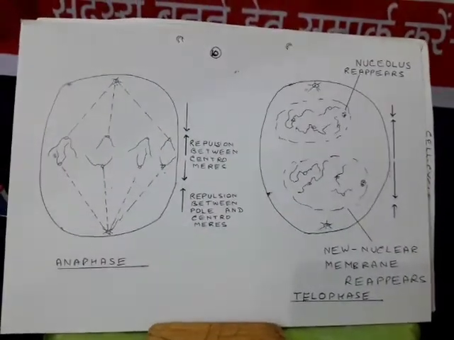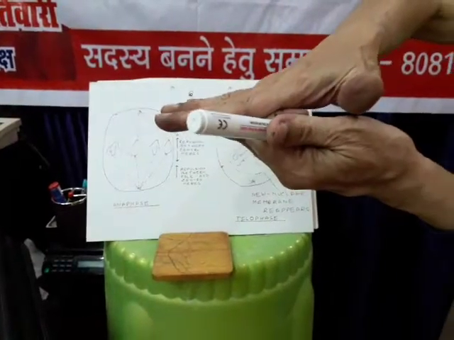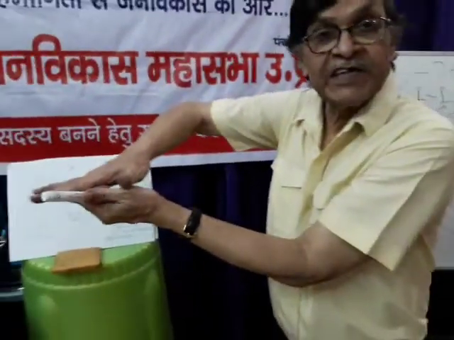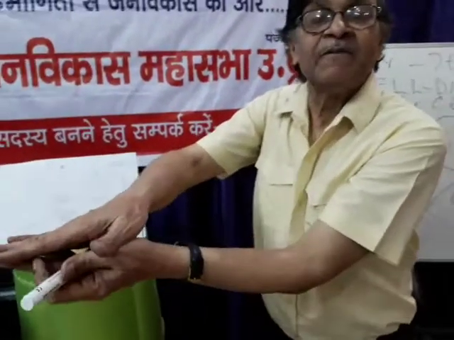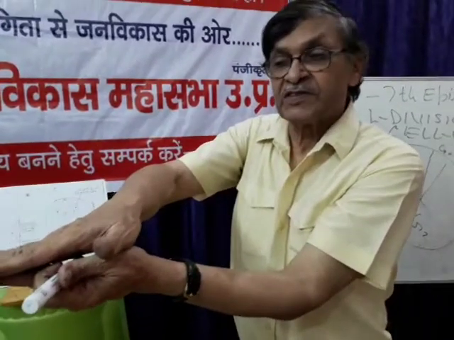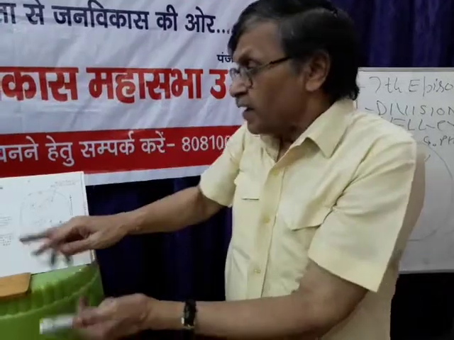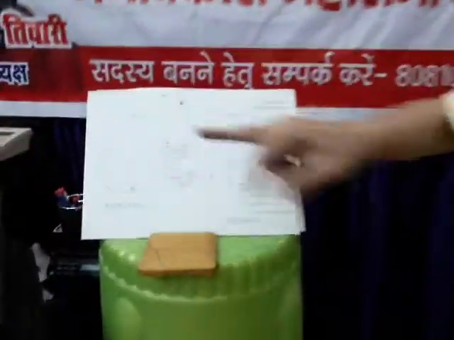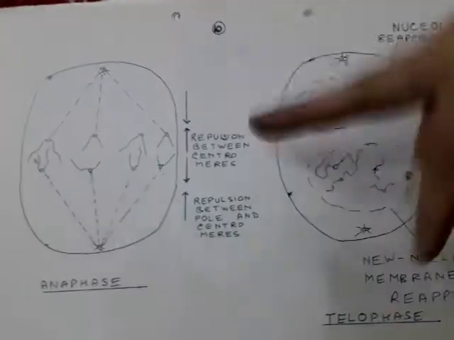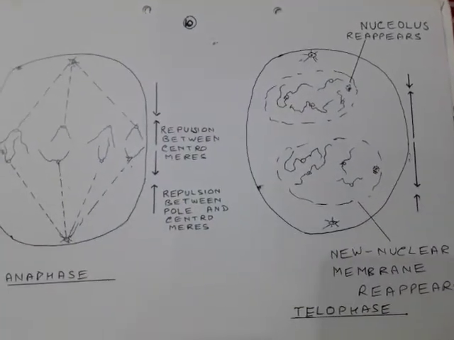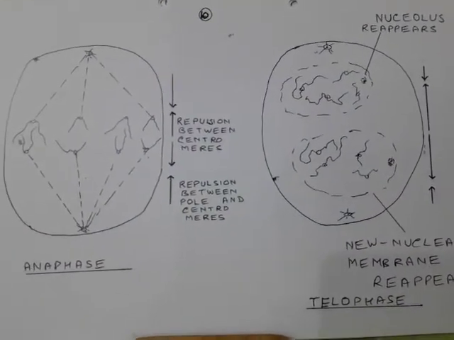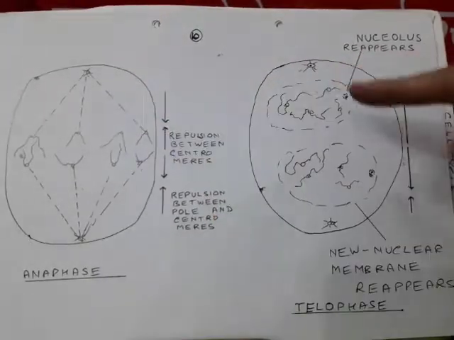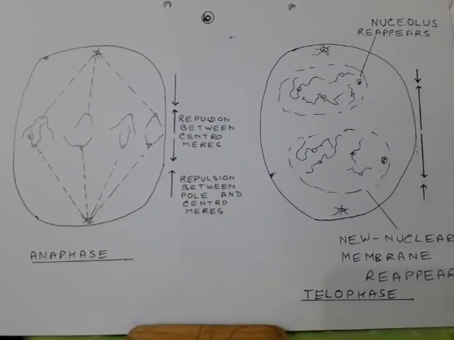So on one hand, the poles are repelling chromosomes away, and in the center, both chromosomes start repelling each other. For some distance, these chromosomes will go towards the poles. When both repulsive forces are equalized, further movement of chromosomes will stop.